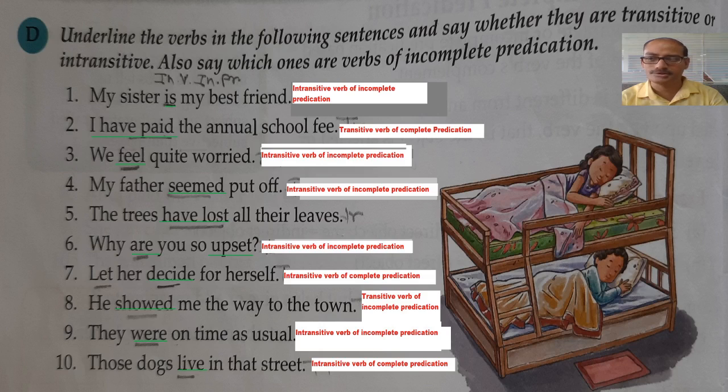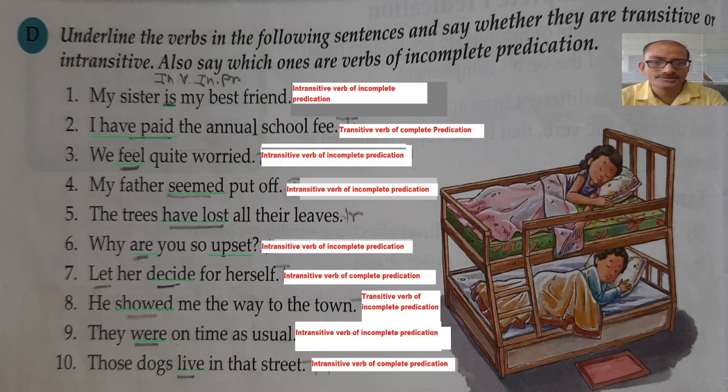Or without that complement, if the meaning of the sentence would not be completed, in that case we can say that this is an intransitive verb with incomplete predication. Now we'll go through this exercise so that you will understand the things.